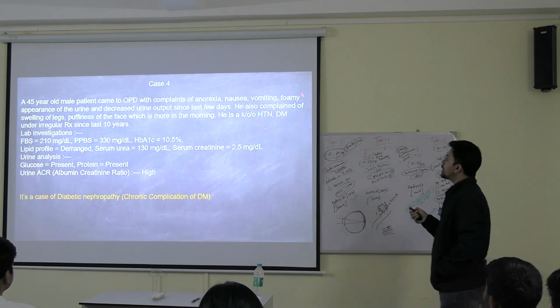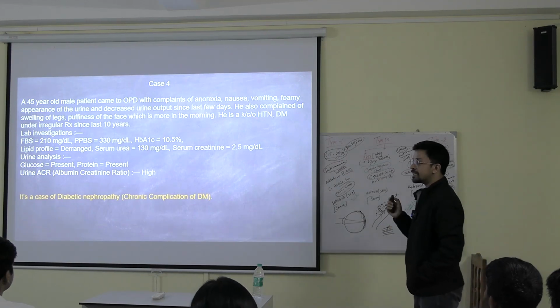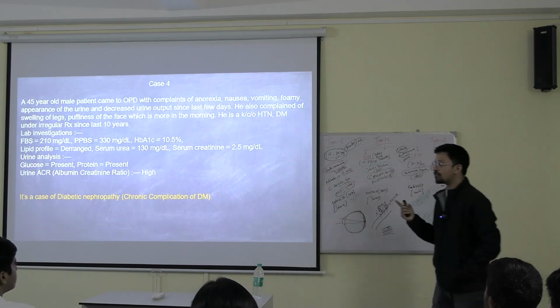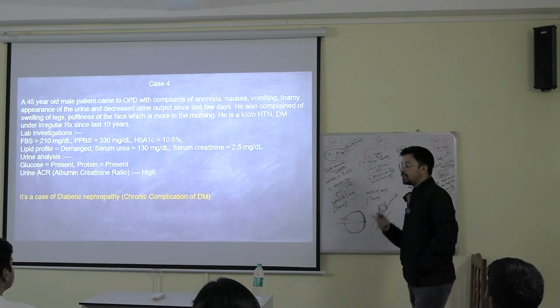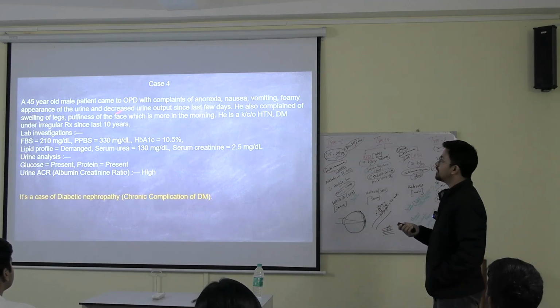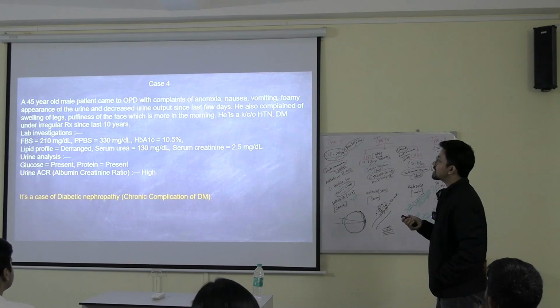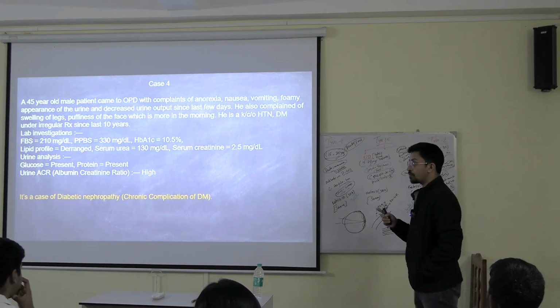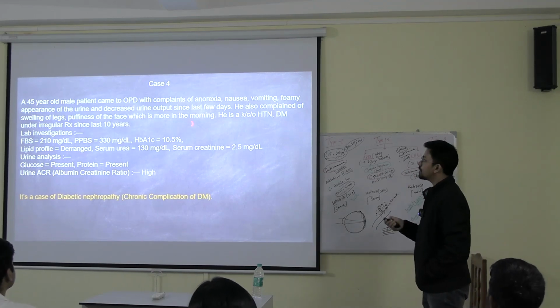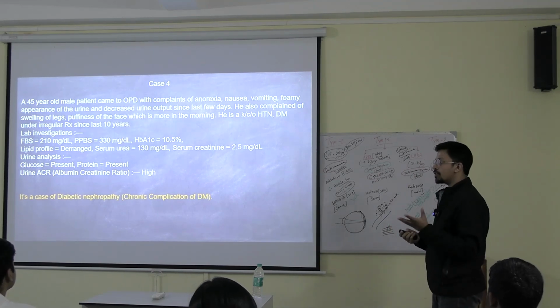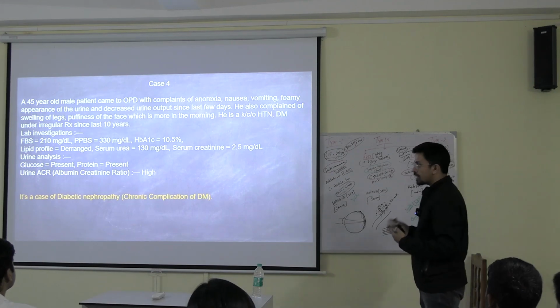Okay. Now foamy appearance of the urine. Does anything recall in your mind? Foamy appearance of urine, where you can get protein. If protein is present in the urine, this gives a foamy appearance of the urine. Now decreased urine output since last few days. Okay, urine output is less, which means kidneys are most likely not functioning properly. Something or the other clinical hint you are getting. If the kidney was functioning properly, then the urine output should be normal as well.